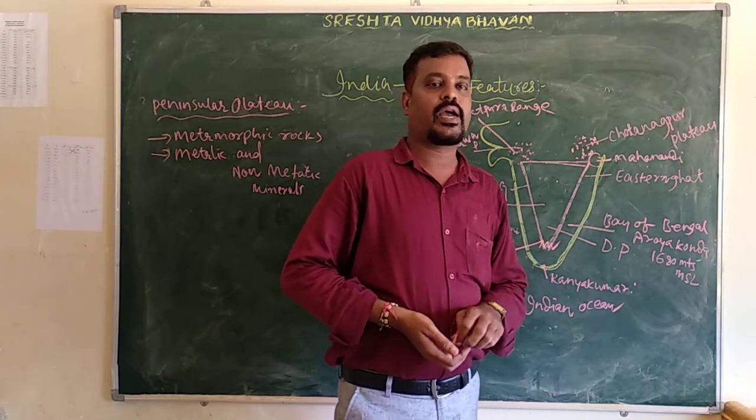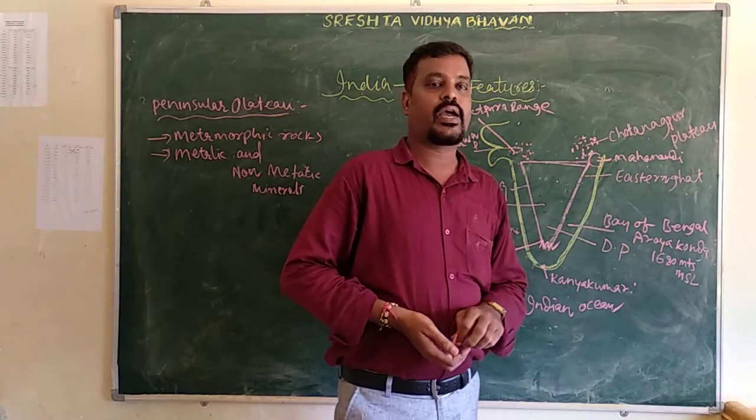Okay, the fifth most important relief division is the coastal plain. The coastal plain stretches from the Arabian Sea on the west side and the Bay of Bengal on the east side. The western coastal plain starts from the Rann of Kutch in Gujarat to Kanyakumari, and the eastern coastal plain stretches from the Mahanadi in Odisha to the Kaveri Delta in Tamil Nadu.